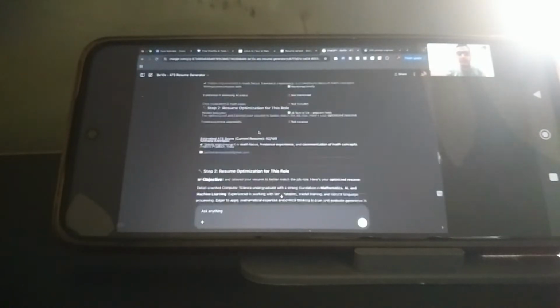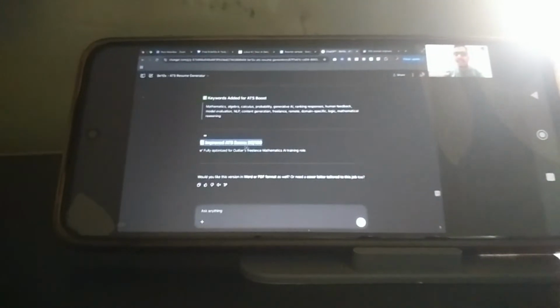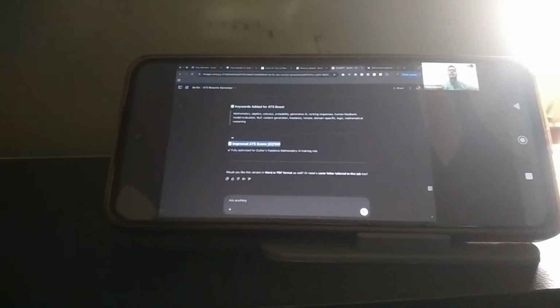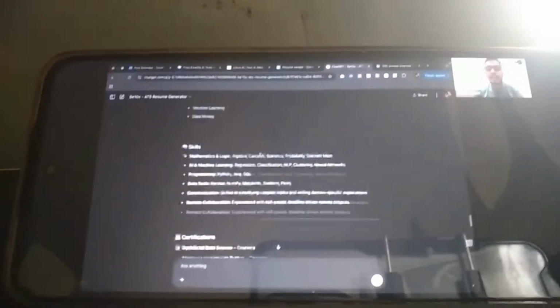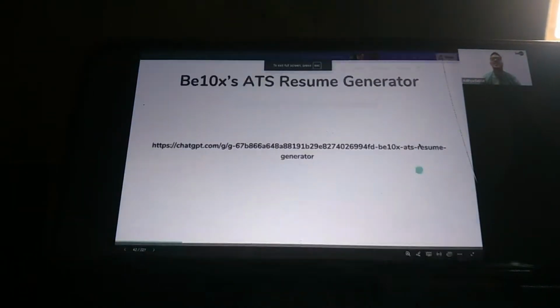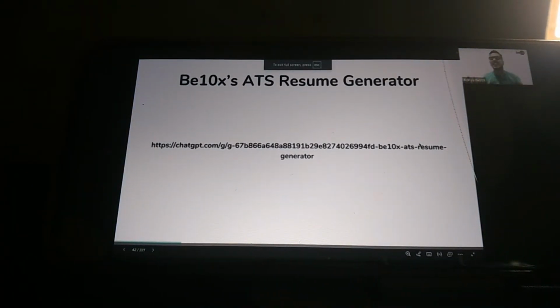Yes, agree with me? Yes, improved ATS score is 92 out of 100. So this is a resume which will actually help you get an interview at this particular job, and the previous resume would not have helped you at all. This is the tool that we have built for you guys in order to make your resume ATS compliant.